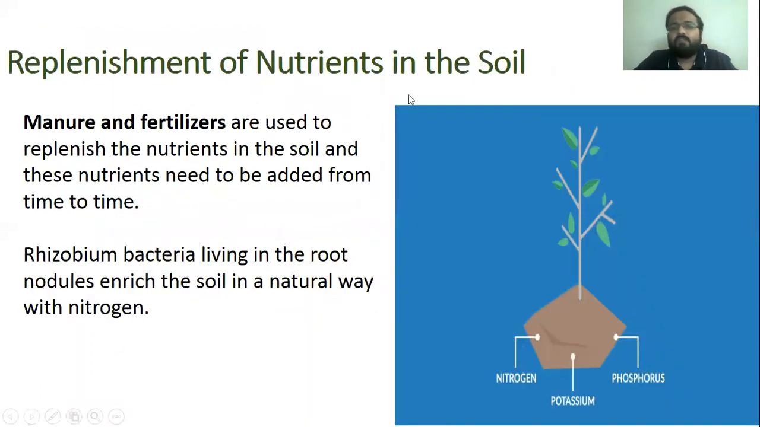Next is replenishment of nutrients in the soil. How does soil get its nutrients back? Manure and fertilizers are used to replenish the nutrients in the soil, and these need to be added from time to time. Rhizobium bacteria living in the root nodules enrich the soil in a natural way with nitrogen, converting atmospheric nitrogen into a simpler form and providing it to the soil.